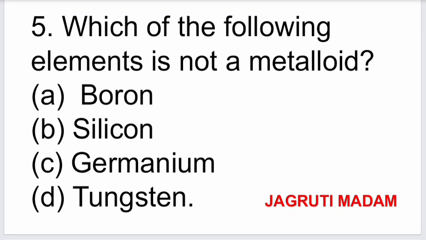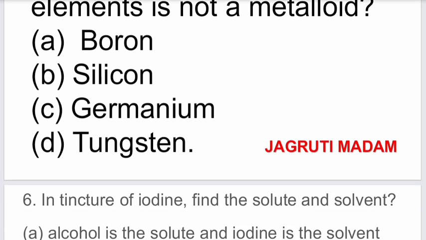Question number 5. Which of the following elements is not a metalloid? Options are boron, silicon, germanium, tungsten. The correct answer is tungsten.